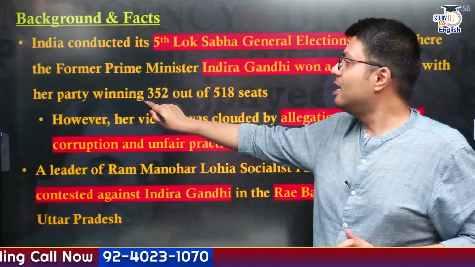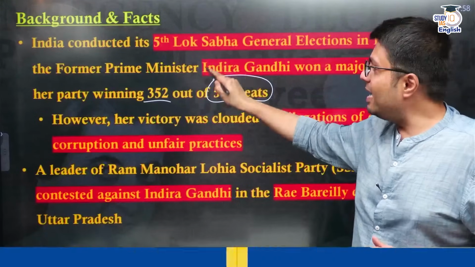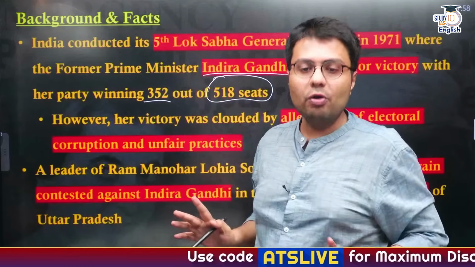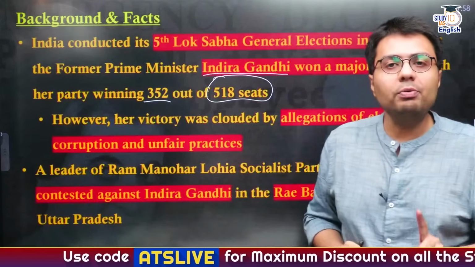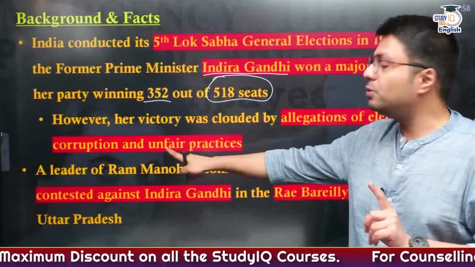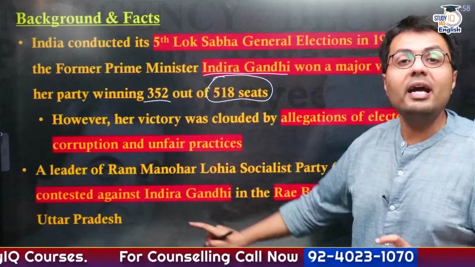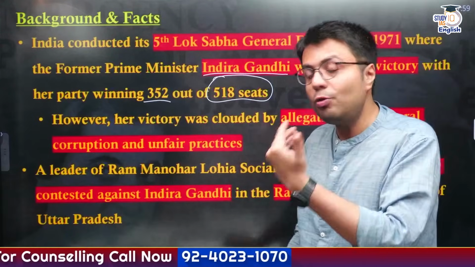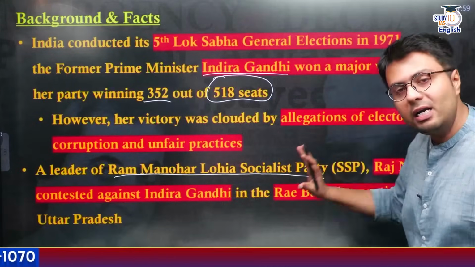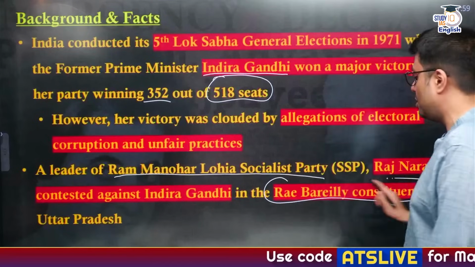The Congress party secured 352 seats out of the total 518 seats, and Prime Minister Mrs. Indira Gandhi won her election from the Raebareli constituency. But her victory was clouded with allegations of electoral corruption as well as using unfair practices to secure electoral victory, and this allegation was made against her by a socialist leader from the Ram Manohar Lohia Socialist Party, Narain, who contested the election against her in 1971 from the Raebareli constituency.